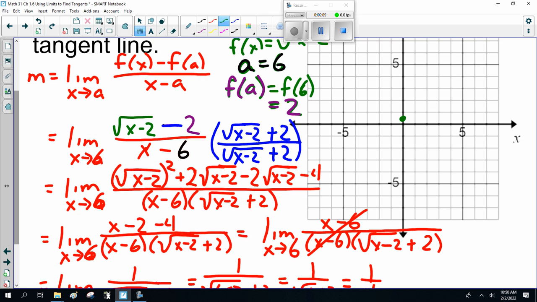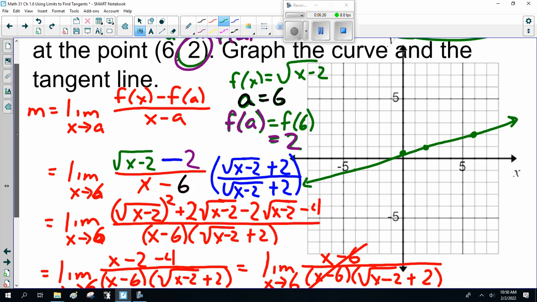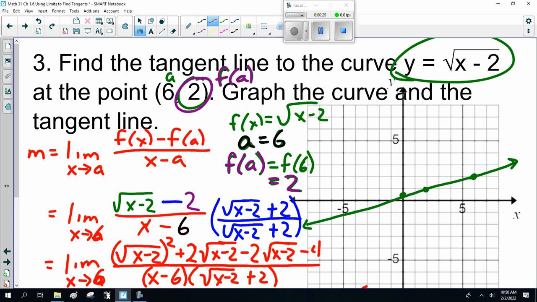So I grab my calculator, 1/2 and 1/4. When you graph it on your graphing calculator, you should be getting something like that. And my function, f of x, is the square root of x minus 2. So that starts at 2. It should go something like that. And they meet at one spot here, (6, 2). At least that's what I got.